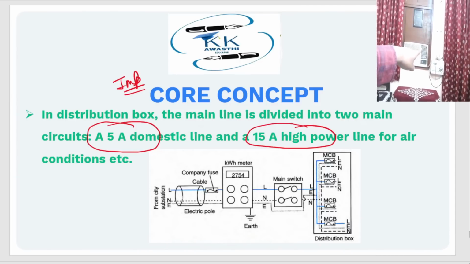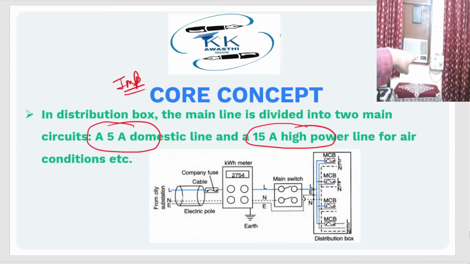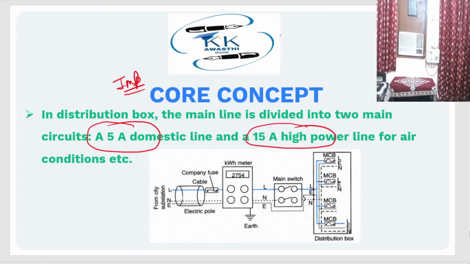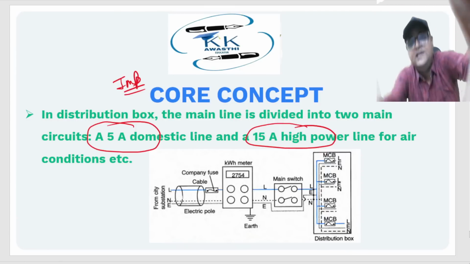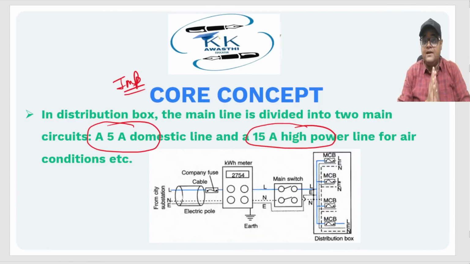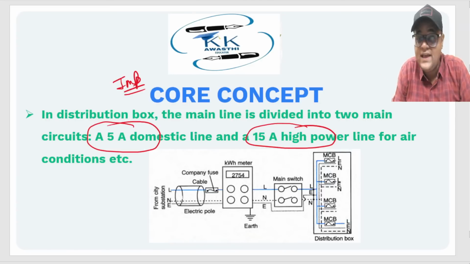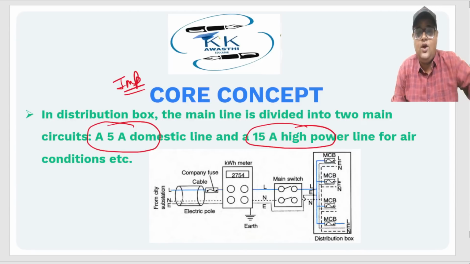That is a 15 ampere switch. You can clearly see it, air condition, stabilizer, and above that you can clearly see a 15 ampere switch, isn't it? So we do have these high rated switches running. Why is it required? Because the 5 ampere domestic line cannot bear this high current.